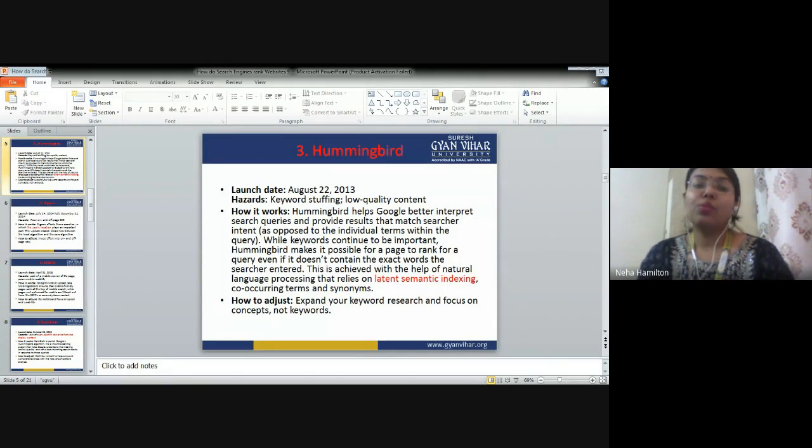So Hummingbird helps Google better interpret search queries and provide results that match searcher intent as opposed to the individual term within the query. Keywords continue to be important. Hummingbird makes it possible for a page to rank for a query even if it doesn't contain the exact words the searcher has entered. This is achieved with the help of natural language processing that relies on latent semantic indexing, co-occurring terms and synonyms.